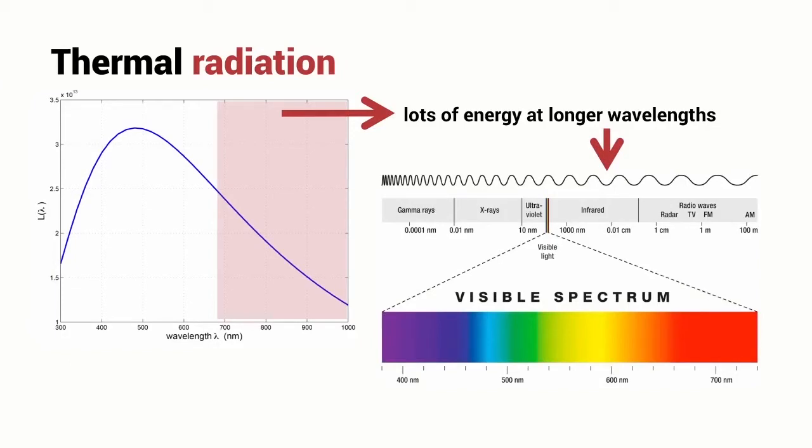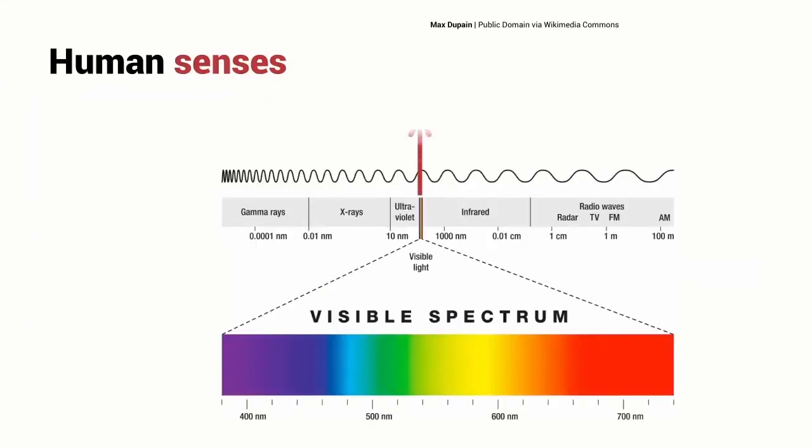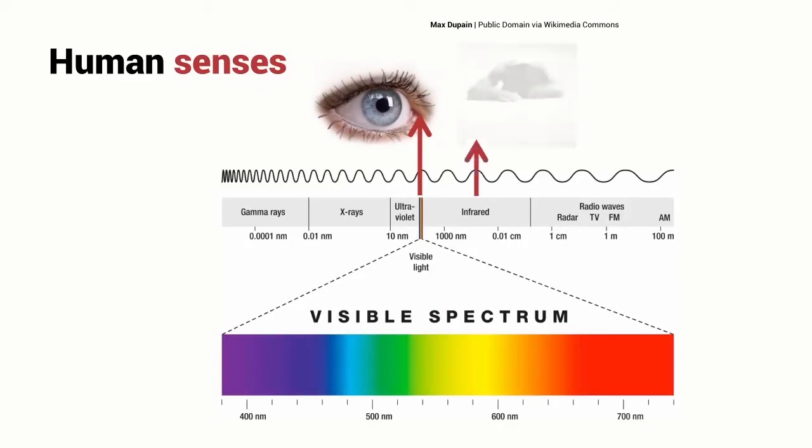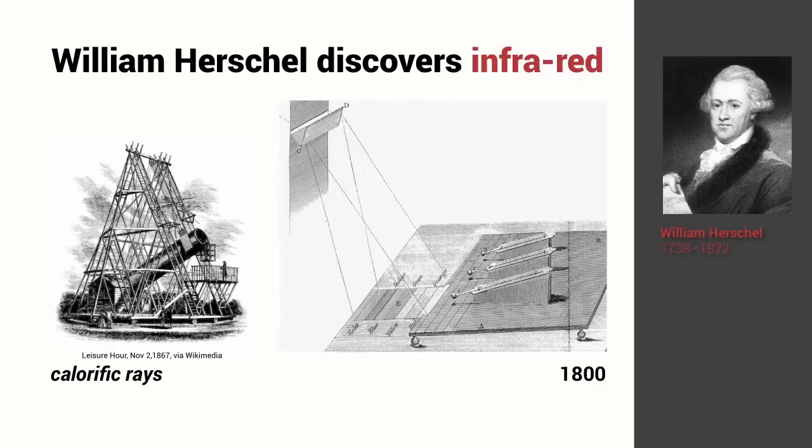So if we look at the spectrum here, we can see that the visible part of the spectrum, that region between 400 and 700 nanometers, is actually a very small part of the overall electromagnetic spectrum. With our eyes, we're able to sense electromagnetic radiation in this very narrow part of the overall spectrum. Although we can't see infrared radiation, we can still sense it, and we can feel it as heat, as warmth on our skin. Infrared radiation was discovered by William Herschel, a German-born English astronomer, back in the 1700s.